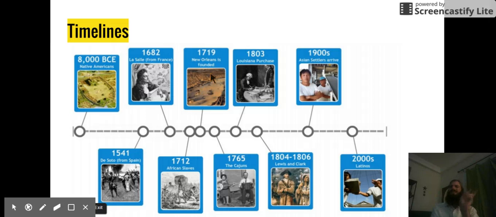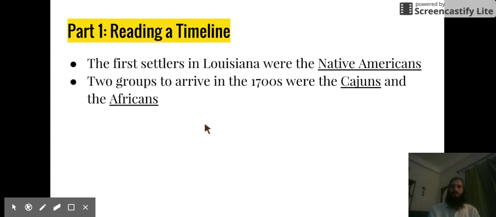Okay, so it's asking me two settler groups. African slaves are a settler group. I know that they came to settle because they were forced to. The Cajuns came and they were kind of forced to. They were kicked out of their homeland and they came to be around other French people. Thanks, La Salle. And New Orleans was founded. But New Orleans isn't really a group. New Orleans is a city. So I don't think it's a settler group. So I think the two answers there are Africans and Cajuns. The two groups who arrived in the 1700s were the Cajuns and the Africans.